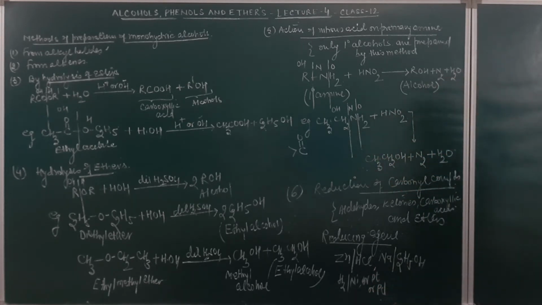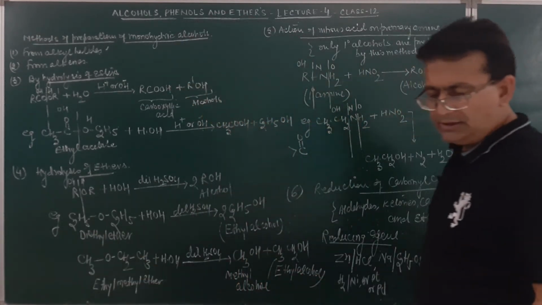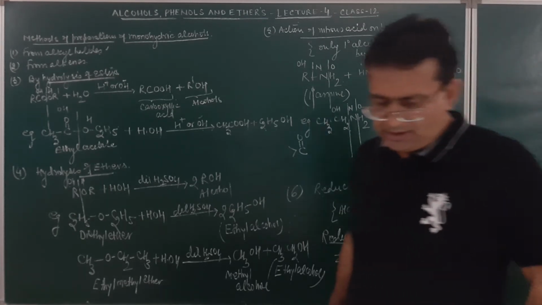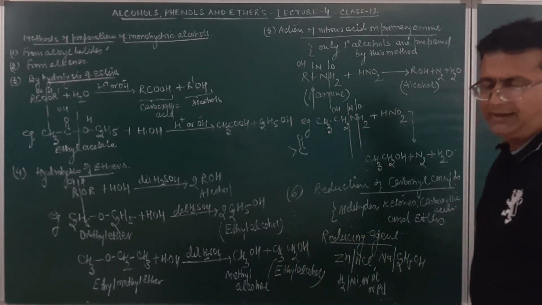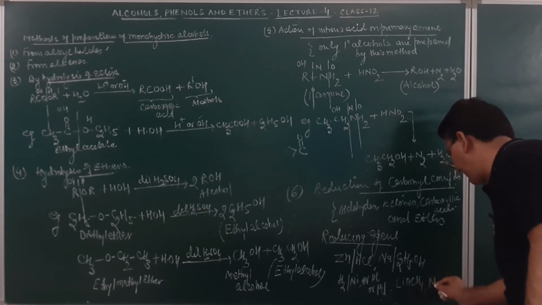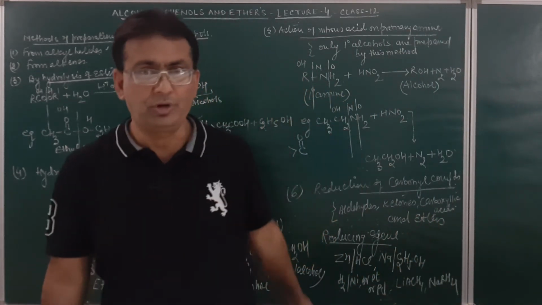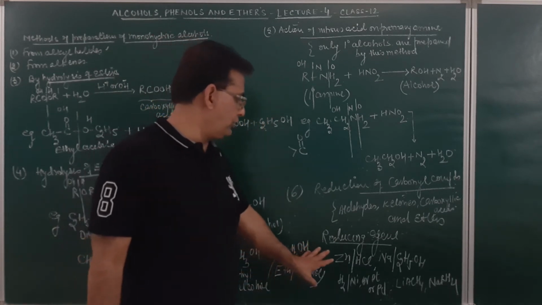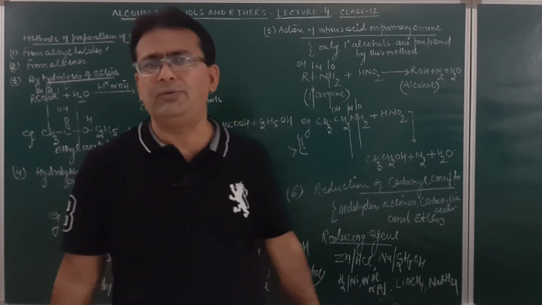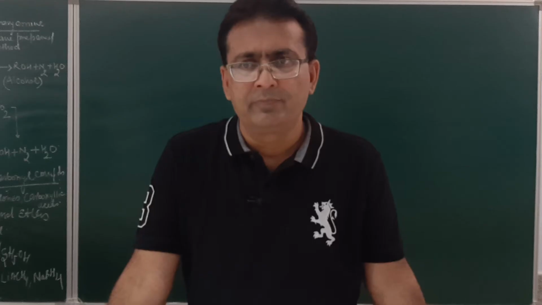Apart from that, the two very important reducing agents that will be used in this reduction are lithium aluminium hydride and sodium borohydride. Now I'll try to explain this by giving examples of aldehyde, ketones and carboxylic acid.